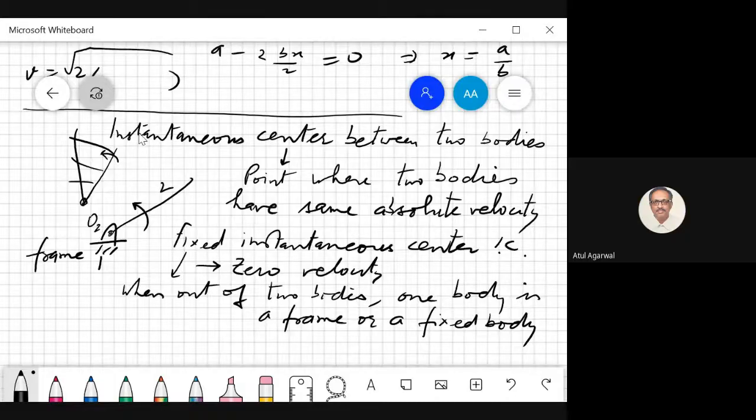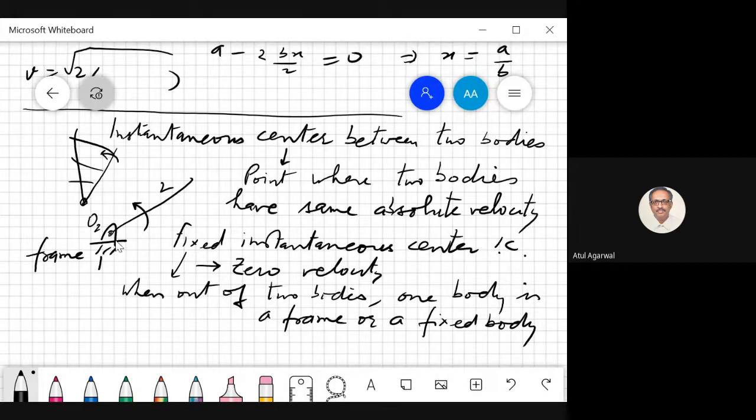So I'm going to talk about the instantaneous center between two bodies. The instantaneous center I define is a point where two bodies have the same absolute velocity. So here I have taken a bar rotating about this hinge.